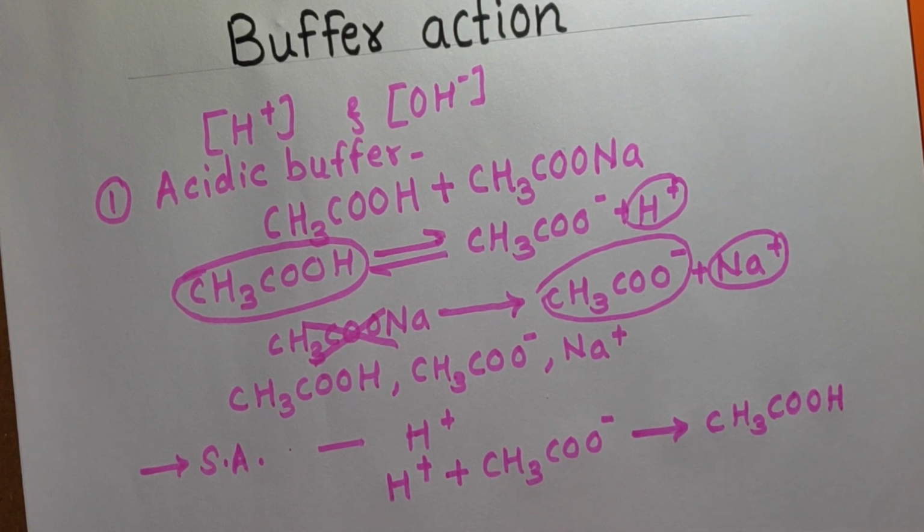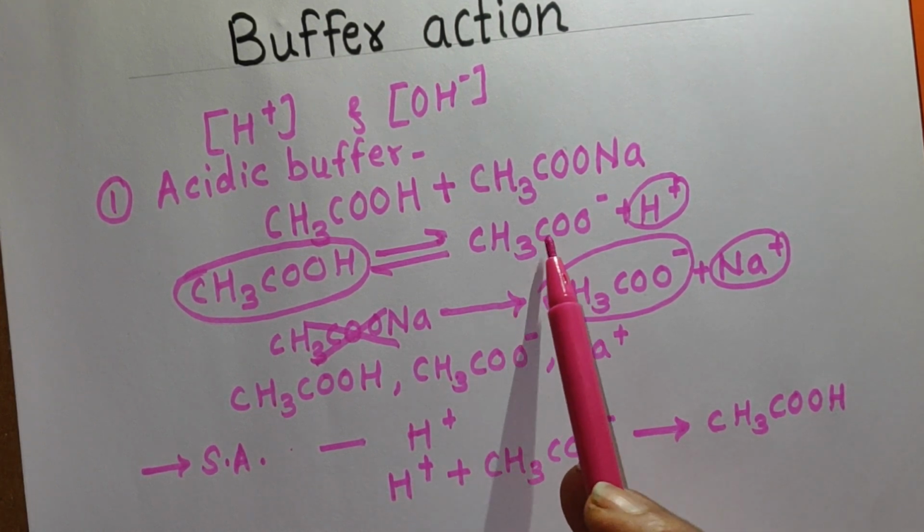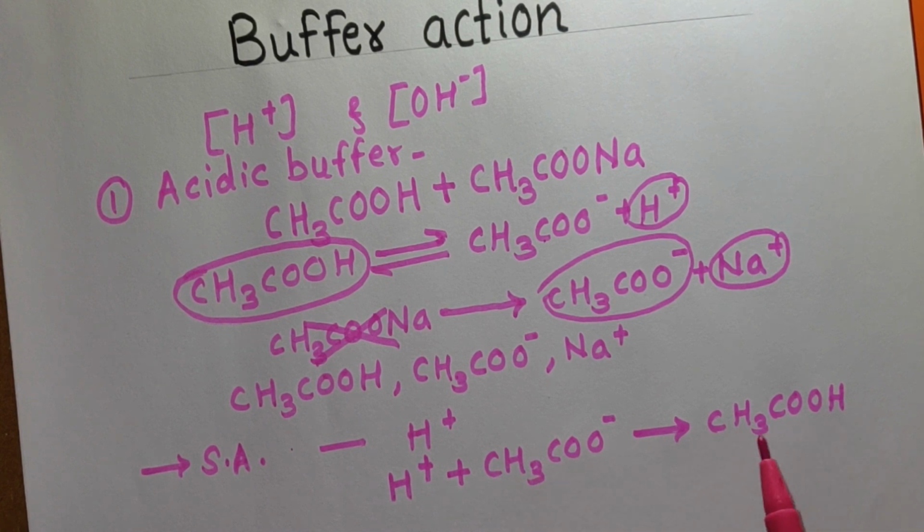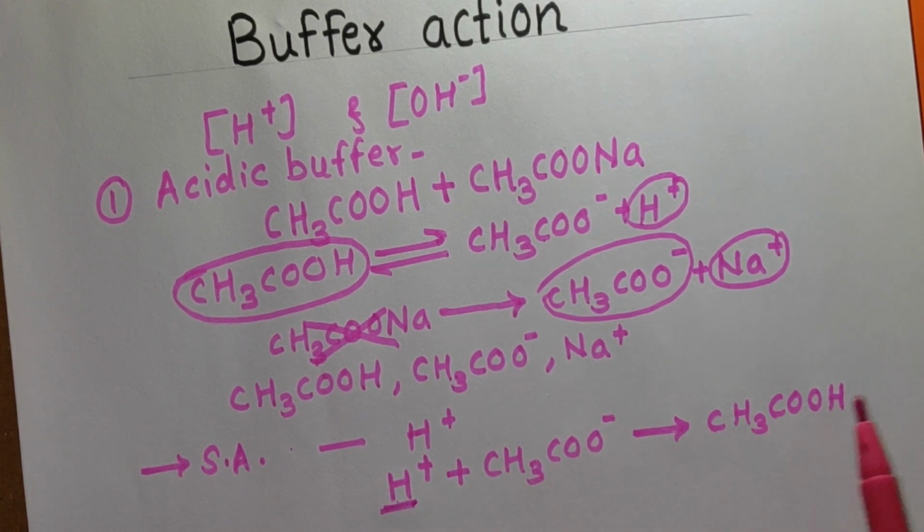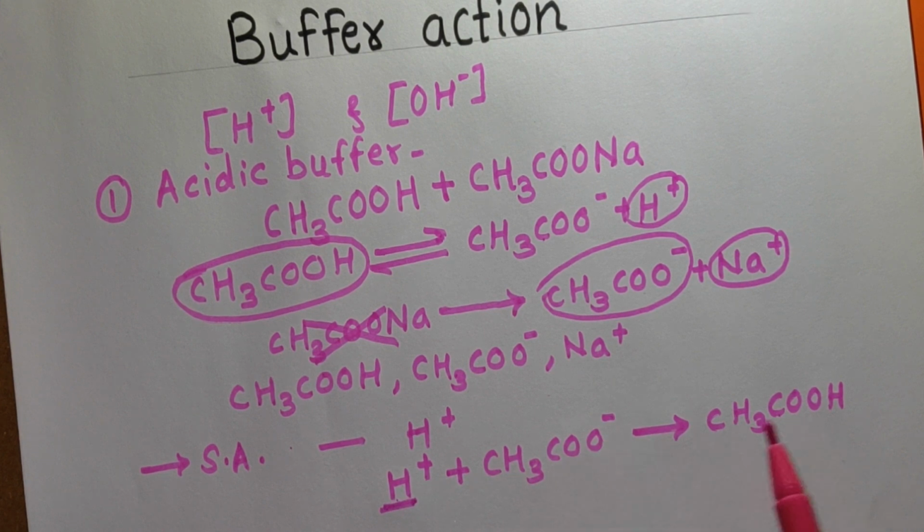CH3COOH is a weak acid, so it will not ionize easily. That means the H plus ions are not free here, they are consumed, they react with these ions, and CH3COOH molecules are formed.